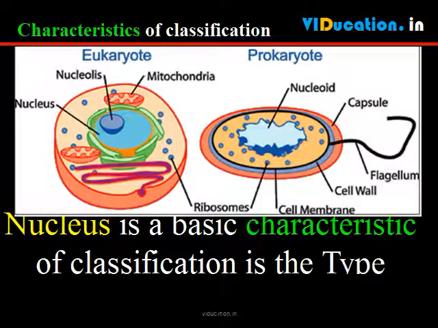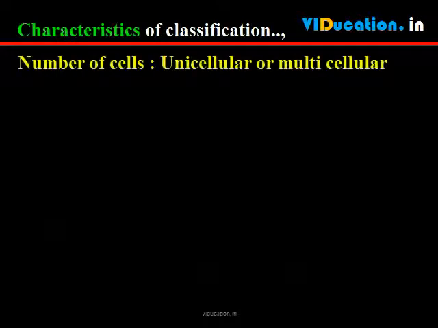Further, nucleated cells would have the capacity to participate in making a multicellular organism because they can take up specialized functions. Therefore, nucleus is a basic characteristic of classification. Do the cells occur singly or are they grouped together, and do they live as an indivisible group?